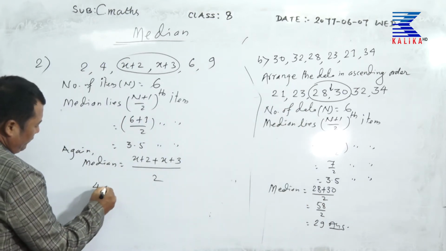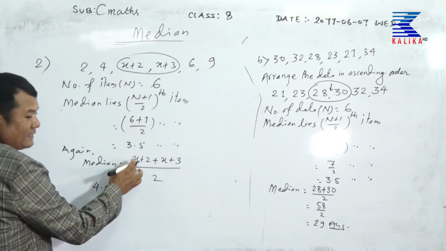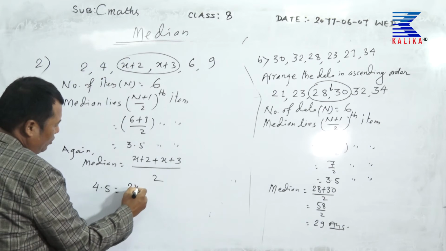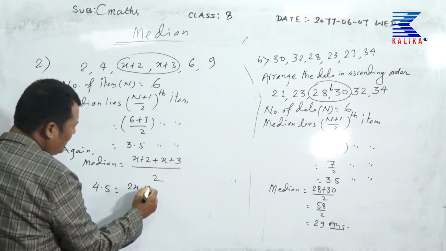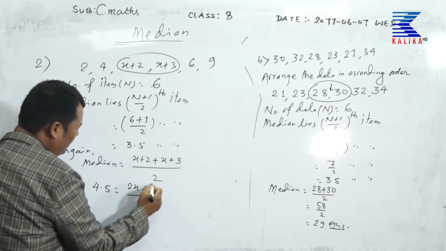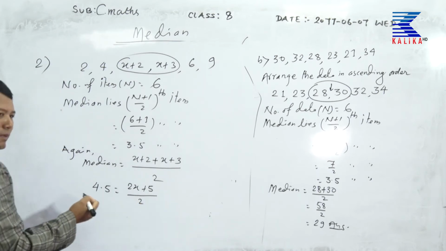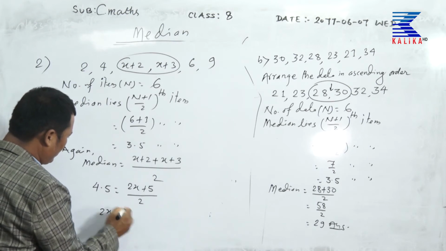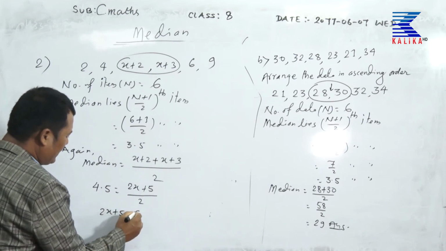4.5 is equal to x plus 2 plus x plus 3, that is 2x plus 5, upon 2. Then cross multiply. 2x plus 5 is equal to 4.5 into 2, which is 9.